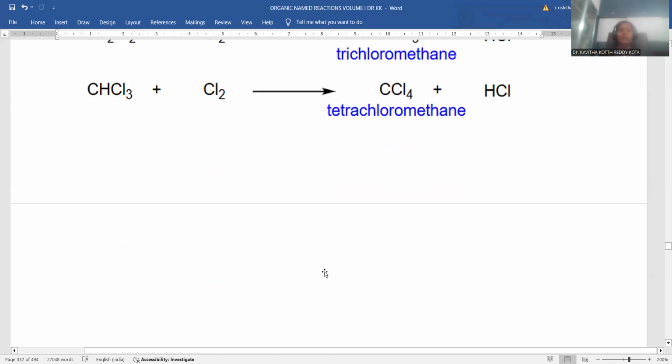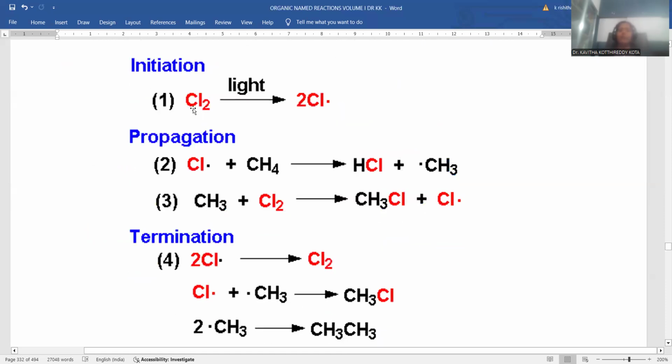So in order to understand the mechanism, first of all chlorine is taken, and light conditions will cleave the molecule homolytically, equal fission taking place. Each chlorine is accompanied with one electron. The chlorine containing the odd electron is called a free radical. The free radical binds with the methane molecule. It pulls one of the hydrogens, so that hydrochloric acid is the byproduct, and the loss of hydrogen is indicated with a methyl free radical.